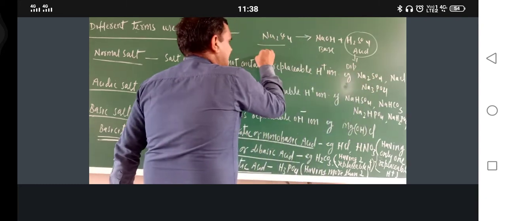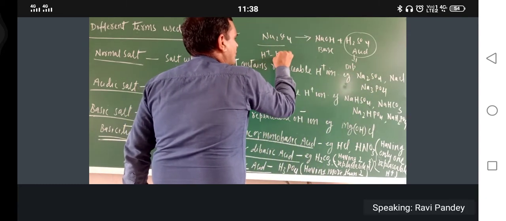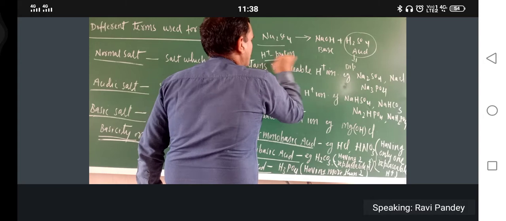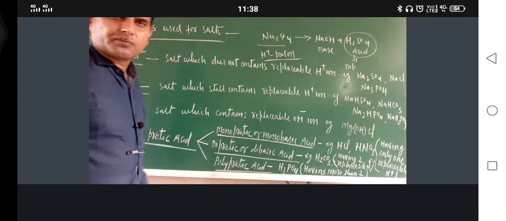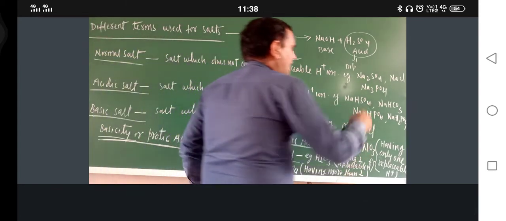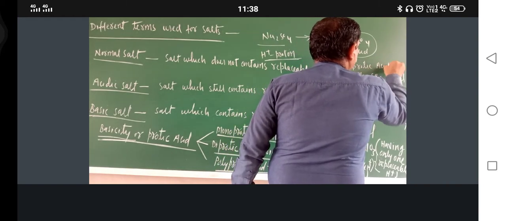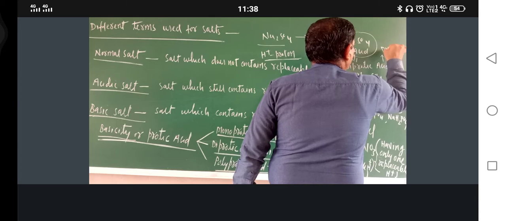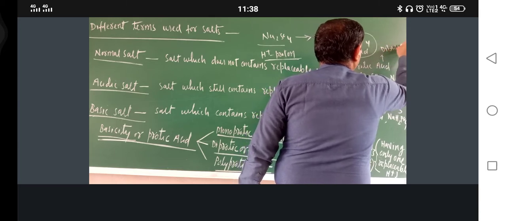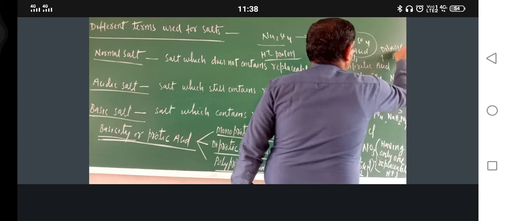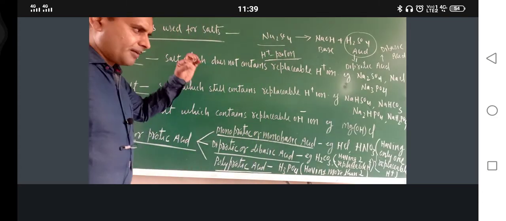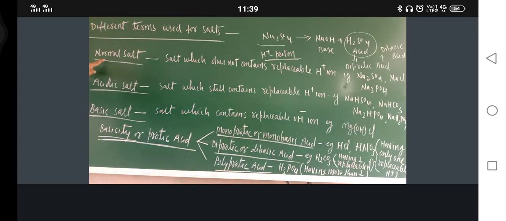Protic means H positive, which is called a proton. So it is diprotic acid. This can also be written as dibasic acid. Am I correct or not? Try to understand. Let us come back here.